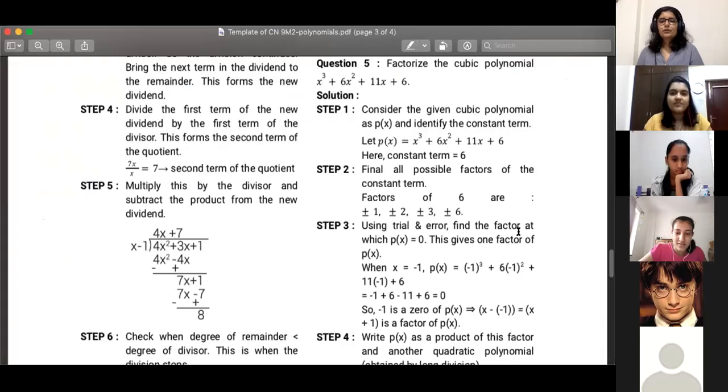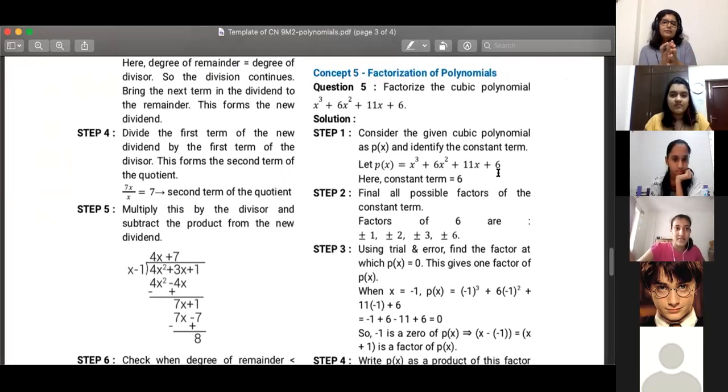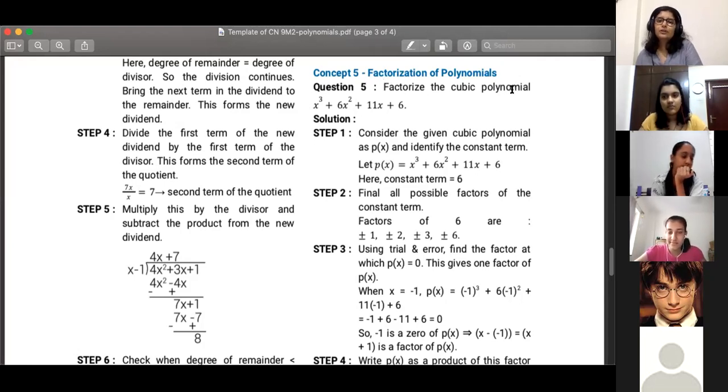Okay. So another application of the factor theorem, when you have quadratic polynomials, that is when the degree is 2, you do splitting the middle term and it will be easily found. But what if you have bigger polynomials? Like the question in this case is to factorize the cubic polynomial. Cubic means the degree is 3, you've got x cube. So there are two middle terms, you can't directly apply splitting the middle term.